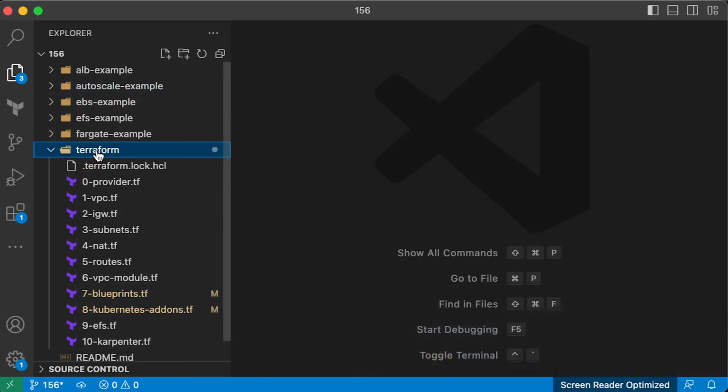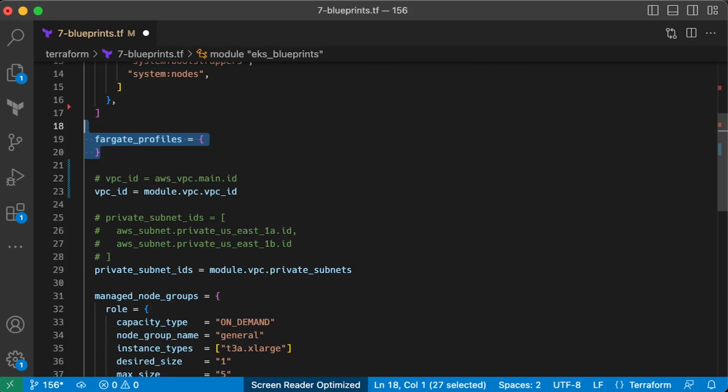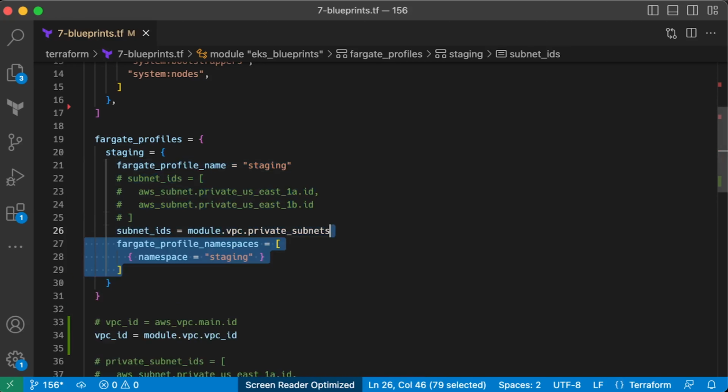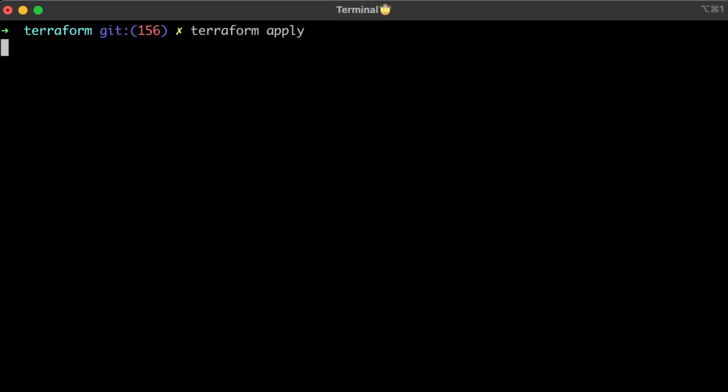Go back to the blueprints Terraform file. It's actually very easy to create a Fargate profile. Give it a name, for example, staging. Provide subnets for the nodes and specify the namespace in Kubernetes cluster. In this instance, all pods created in the staging namespace will use Fargate serverless nodes. Basically, EKS will create a dedicated node for each pod you spin up.